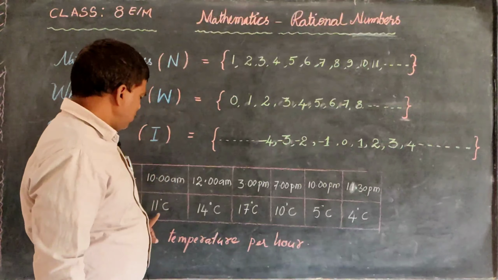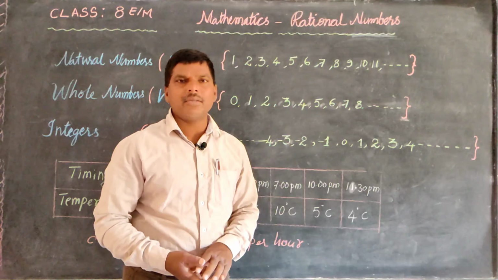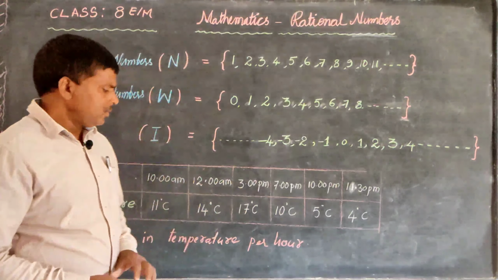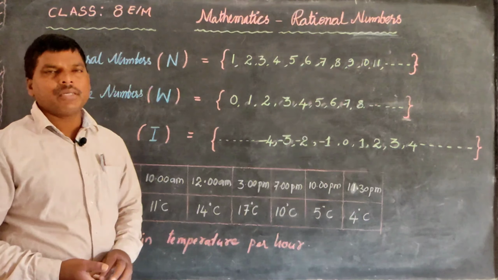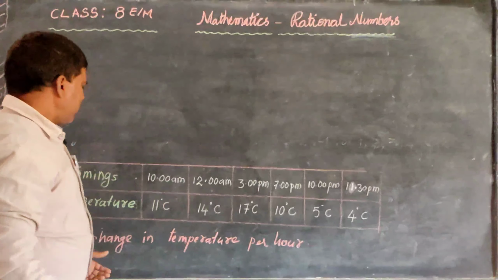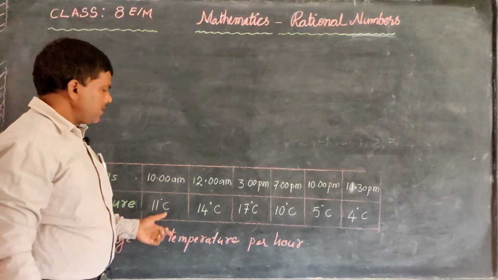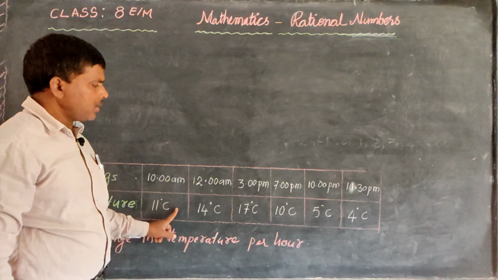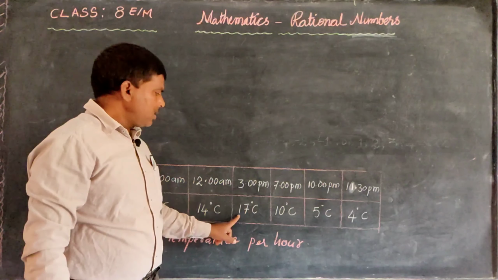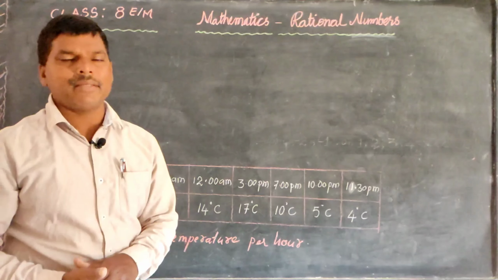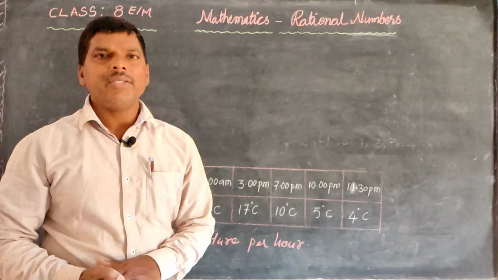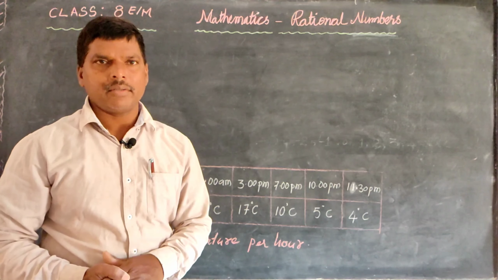Our task is to calculate the change in the temperature per hour. Here we have so many cases: from here to here is the first case, from here to here the second case, then the third case. We have to find the change in the temperature per hour.